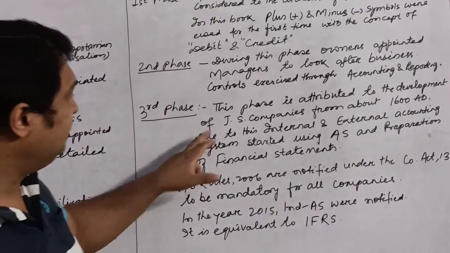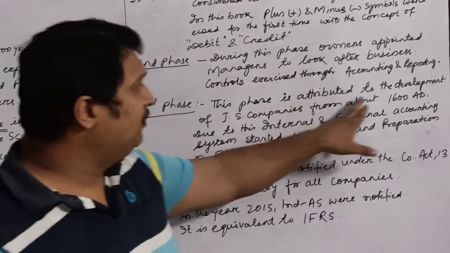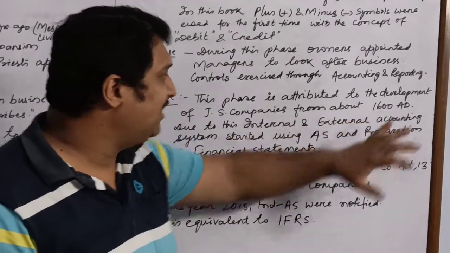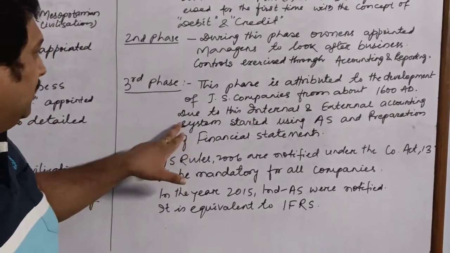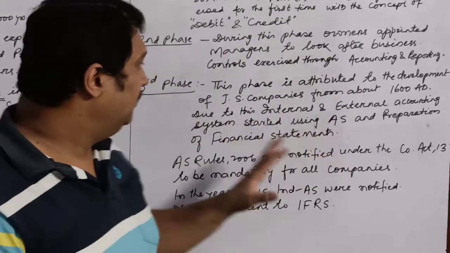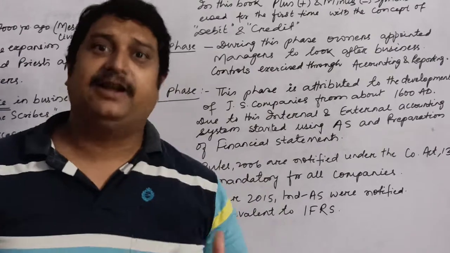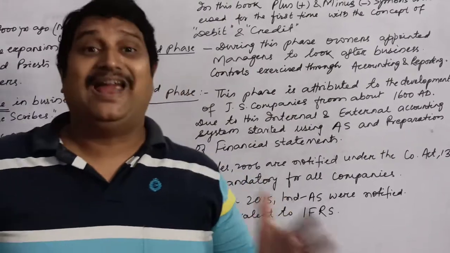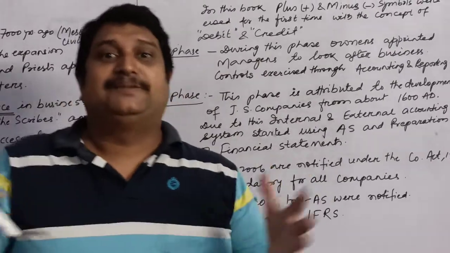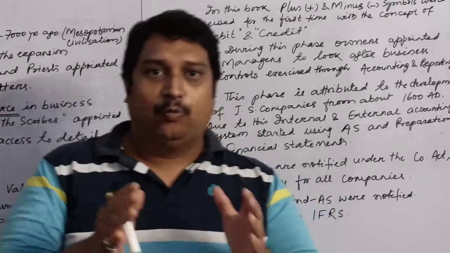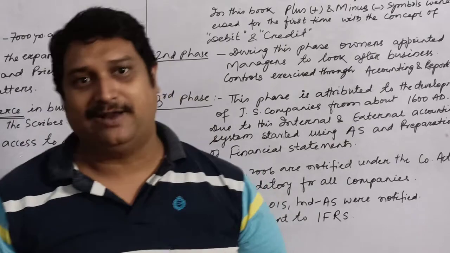The third phase is attributed to the development of joint stock companies from about 1600 AD. This was the period when joint stock companies started coming into force. Why? Because of the need for large capital, small businesses were unable to fulfill those requirements.